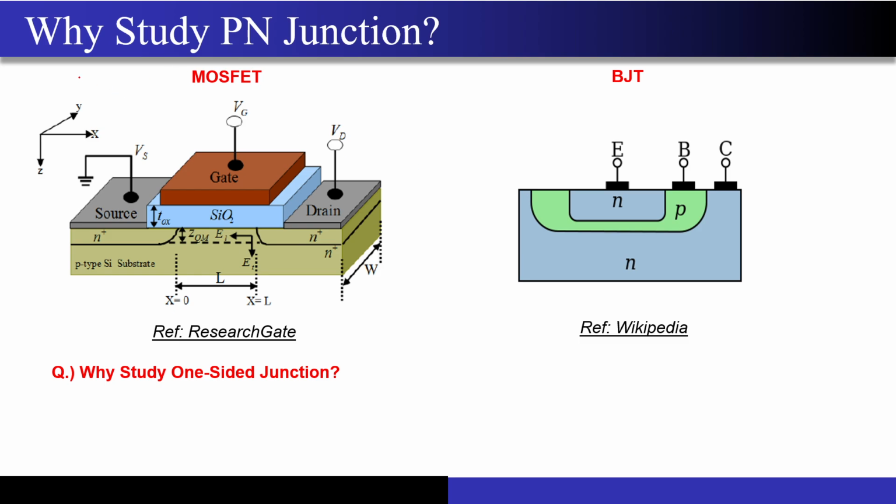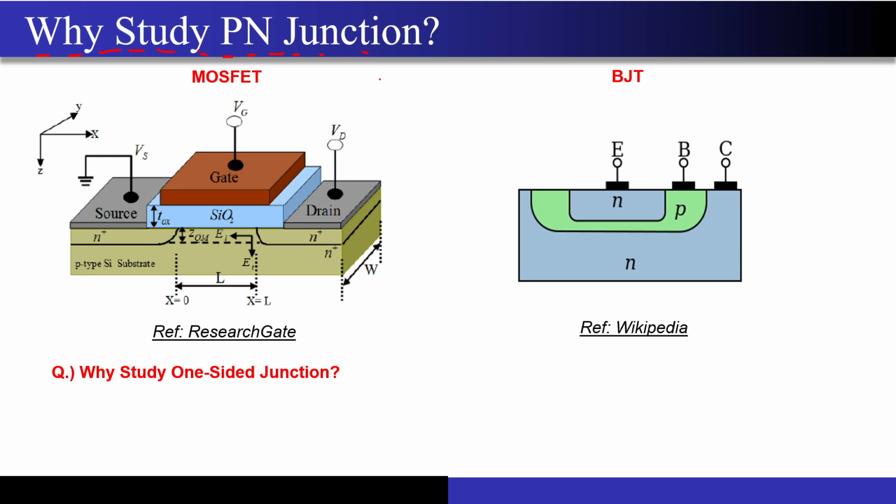Now the main thing that we should understand is why to even study the PN junction. Correct? What is even the need to study the PN junction, and why is it so important that we are going so deep into it? What do I mean by deep? We are applying Poisson's equation, we are calculating the electric fields, we are calculating the built-in potential, we are drawing a lot of diagrams, correct? We are deriving a lot of equations. What is even the need to do that?